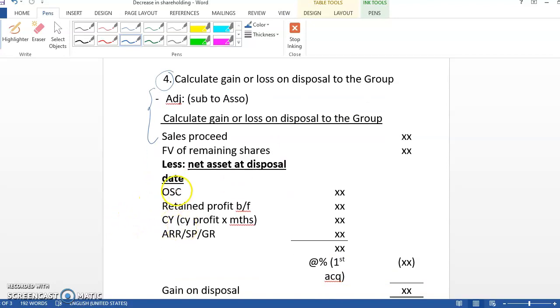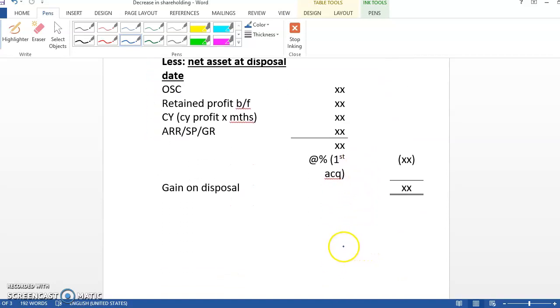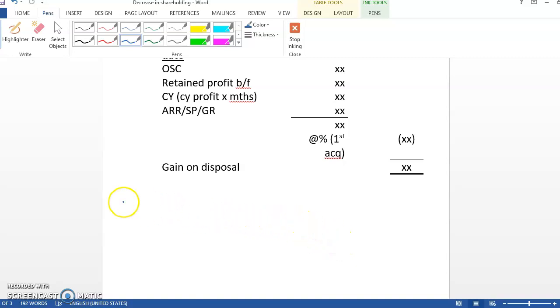And then you total up everything and multiply by the percentage, and this percentage refers to the percentage of the first acquisition. So in this case, the percentage that you multiply will be 80%, because initially the company acquired 80%. And then you compare, and you get the gain or loss on disposal. That will be your item for step number 4.